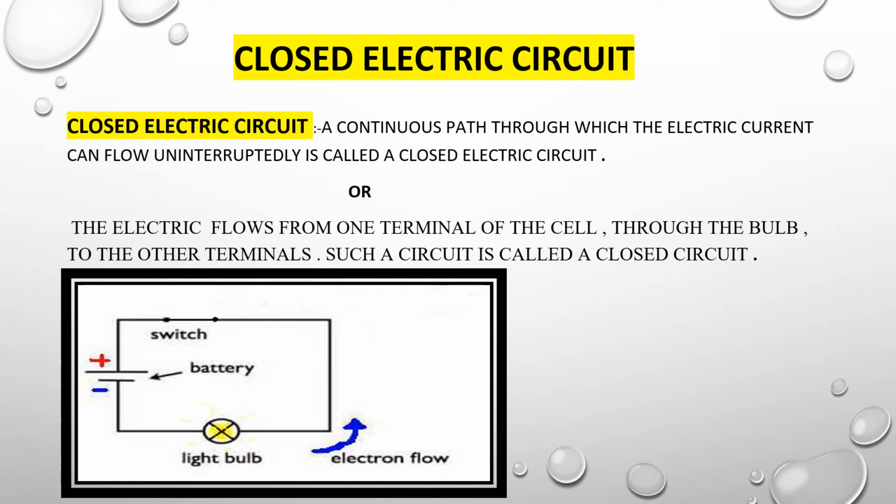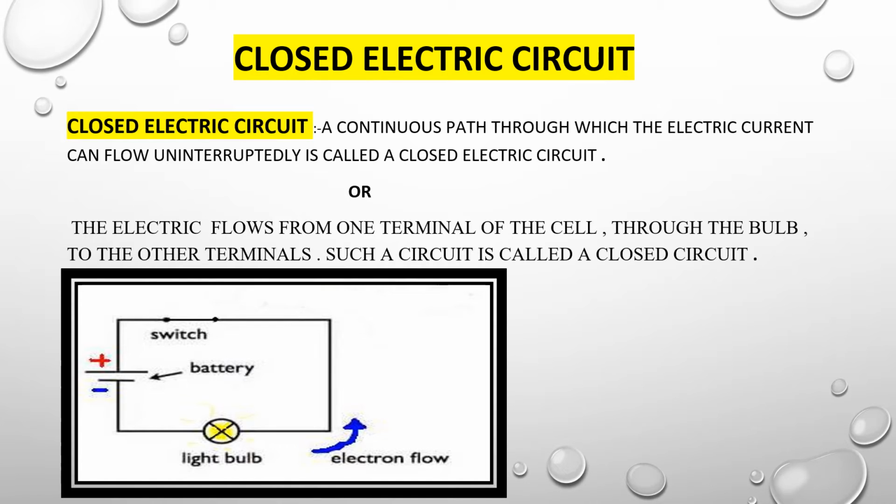Now first we discuss the closed electric circuit. A continuous path through which the electric current can flow uninterruptedly is called a closed electric circuit. It means those circuits which allow the current to pass continuously without any disturbance are known as closed electric circuits. Sometimes some students get confused about what is closed and what is open.